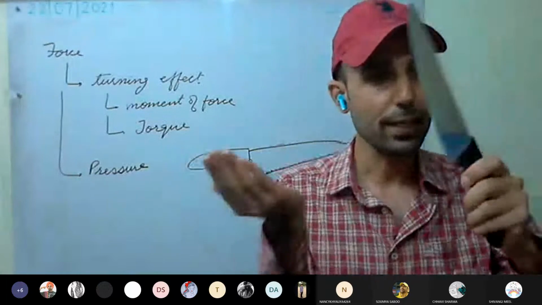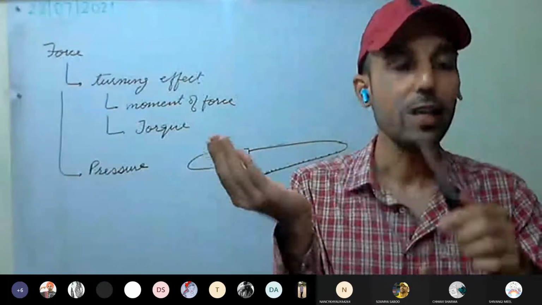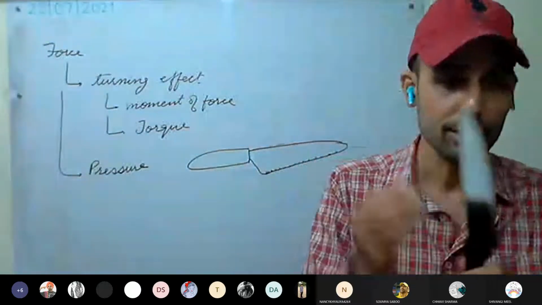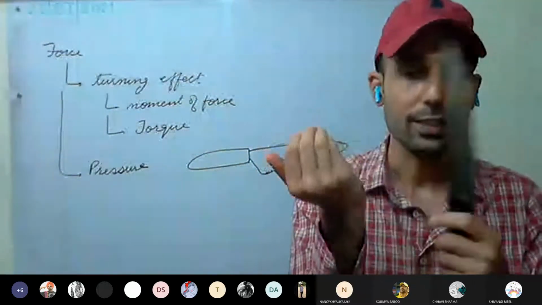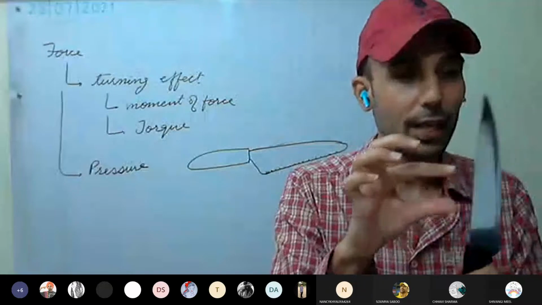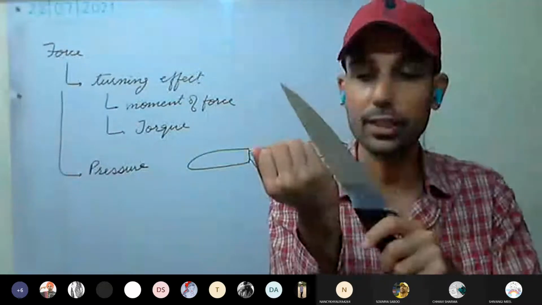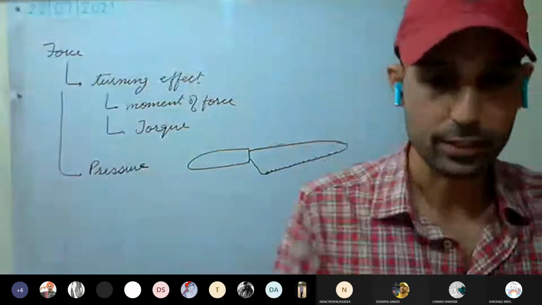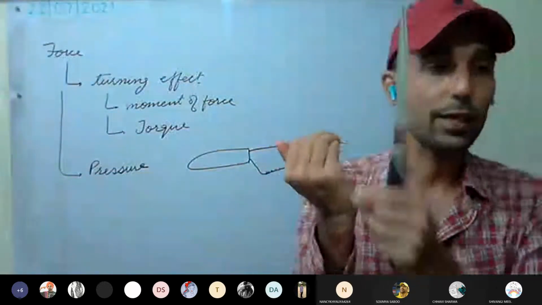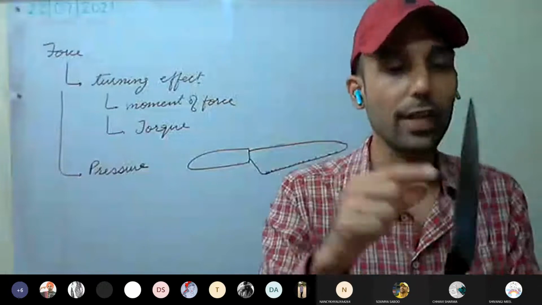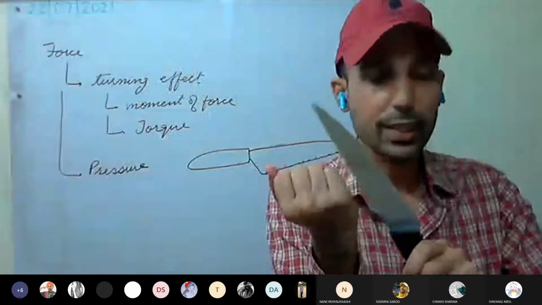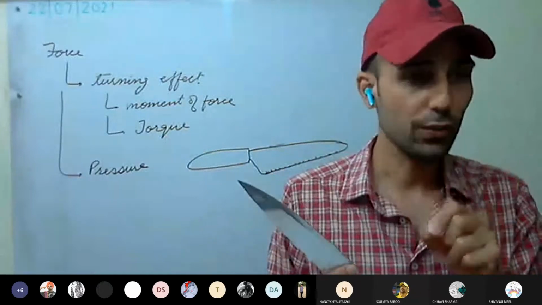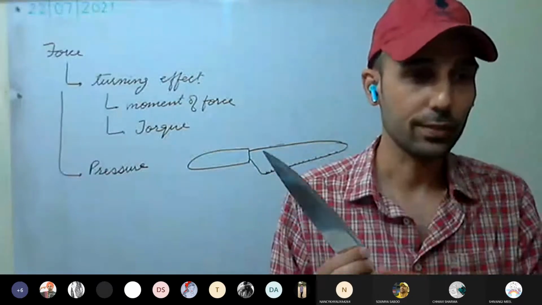See here, what are we applying? Force. If I'm using the blunt edge, this force is going to be distributed over the area where it is in contact, the area where this portion of the knife is in contact with the fruit. So the force is getting distributed over a large area. So per unit area, the effect of the force will be less. Have you understood this one?